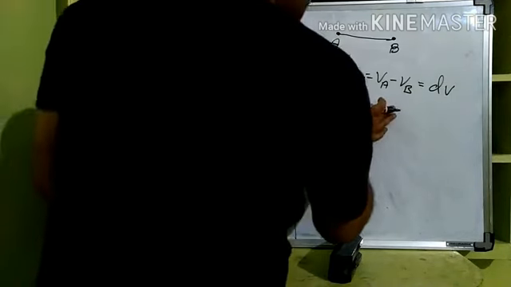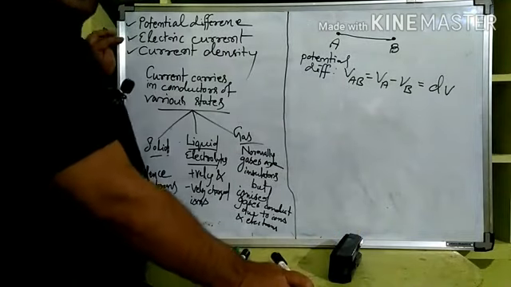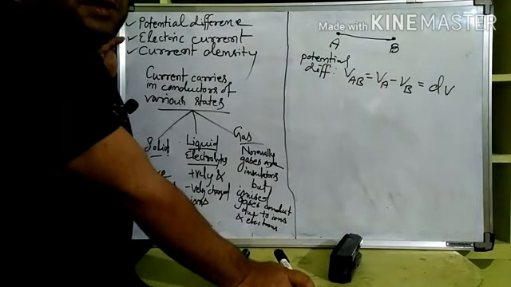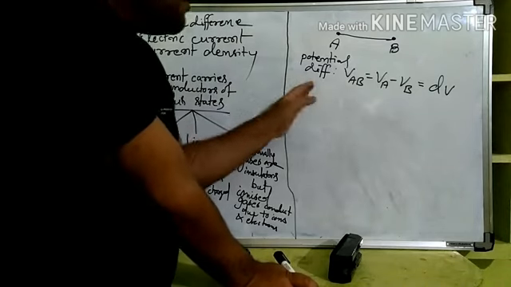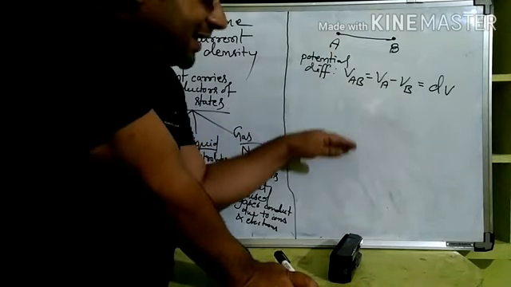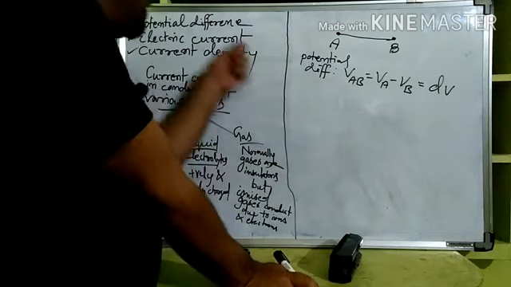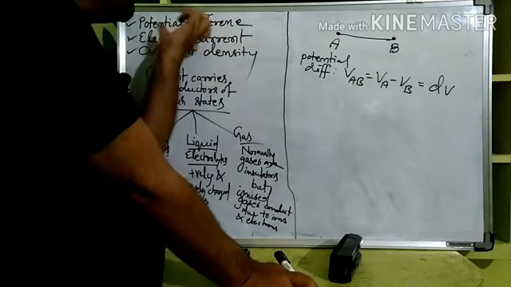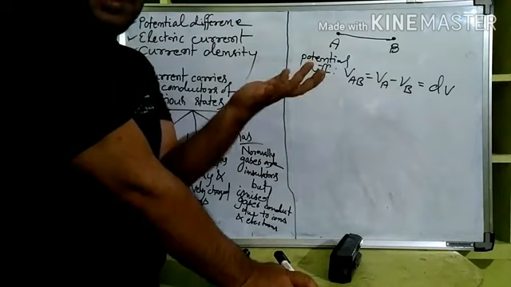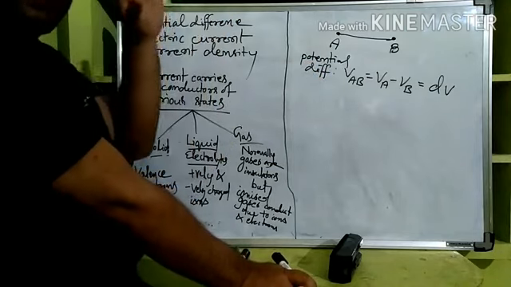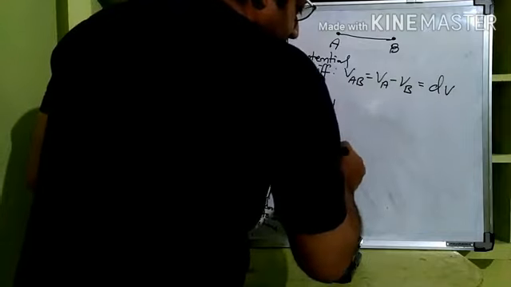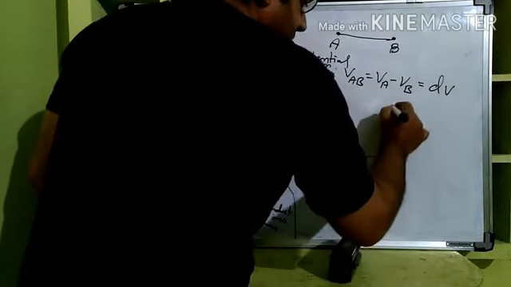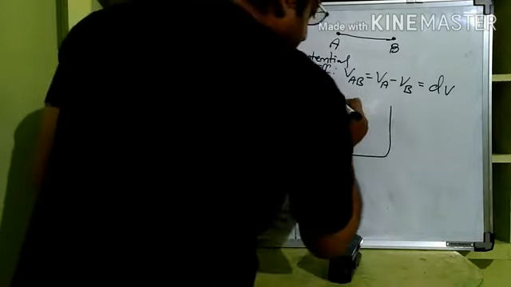But actually, electric current is possible only when there is a potential difference between 2 points. And we are comparing the potential to the height of a liquid column, you remember, because the potential difference we are not able to see. It's difficult to have an idea of this. That's why we are always comparing it with a water column in a U-tube.